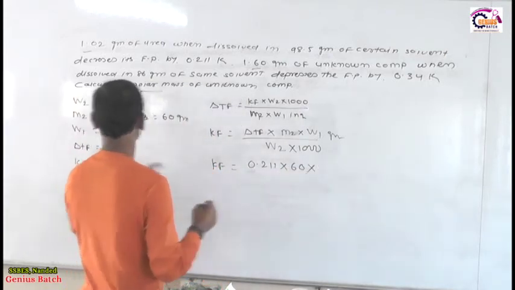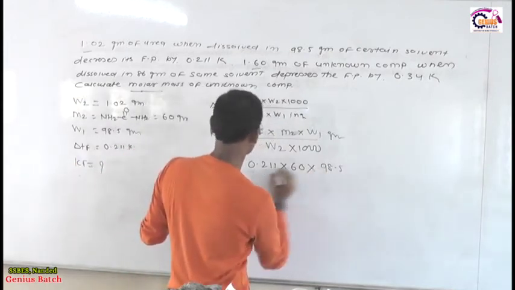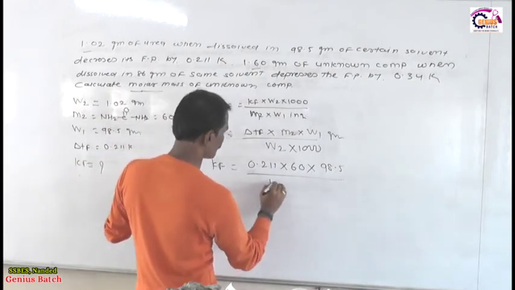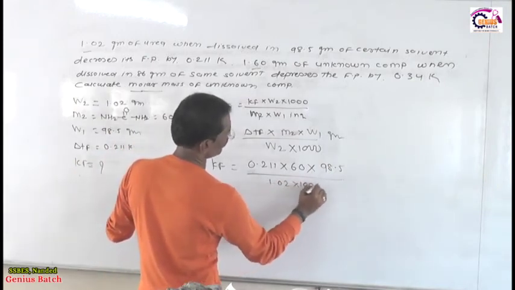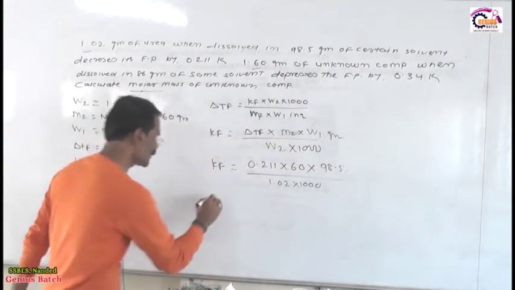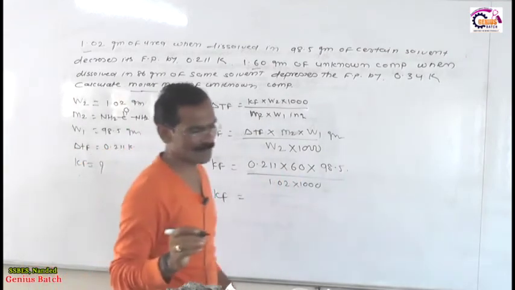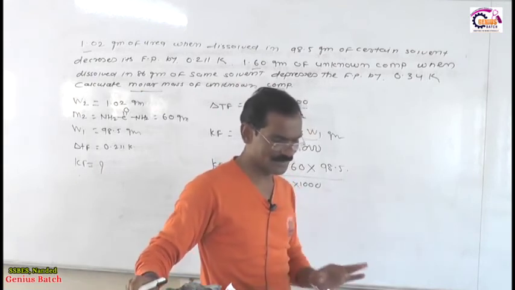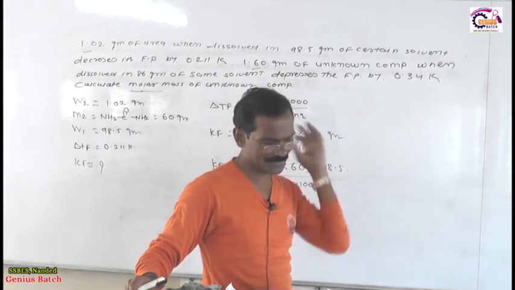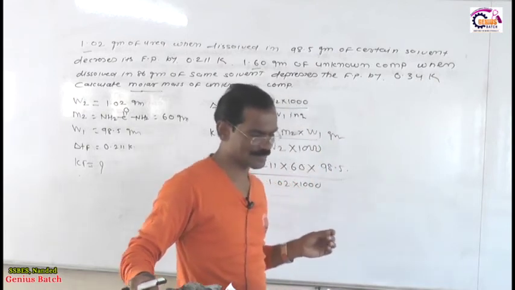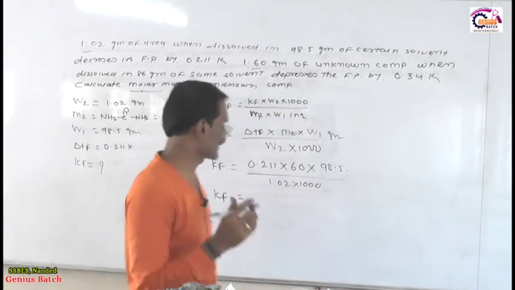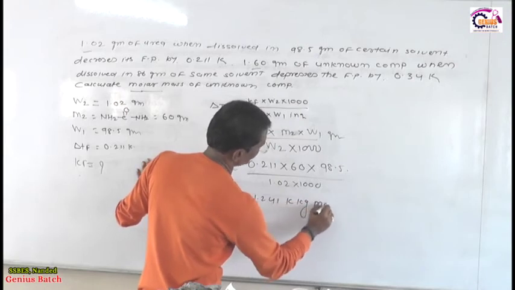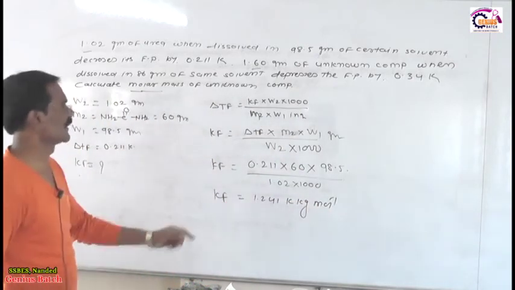Then finally, the weight of solvent is given as 98.5 grams. Therefore, the weight of solvent becomes 1.02, but multiplied by 1000. Why? Because this is in gram, right? So the value of Kf is very simple. This is the simple way, by using this we calculate the Kf. As per my idea, you don't have any problem related to this phenomenon. The value of Kf is 1.241 Kelvin kilogram per mole. You calculate yourself, the value becomes like this.